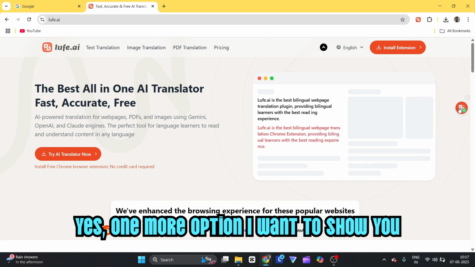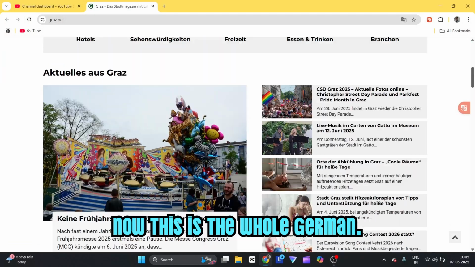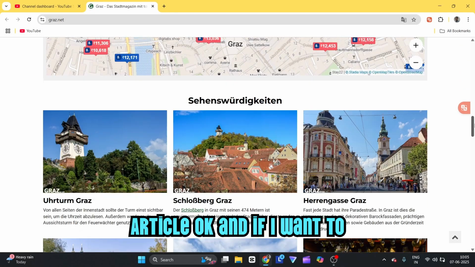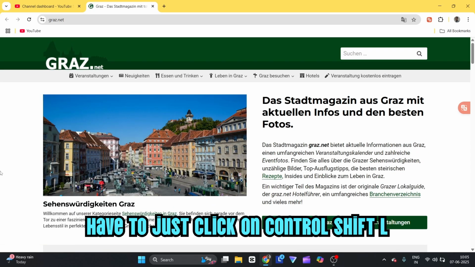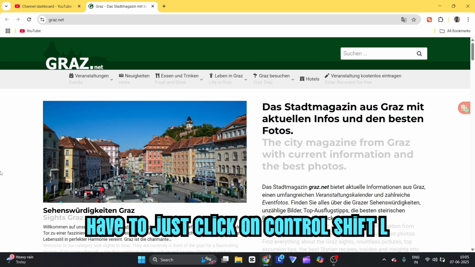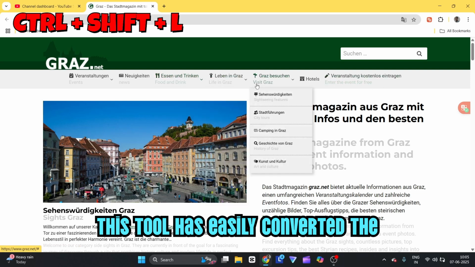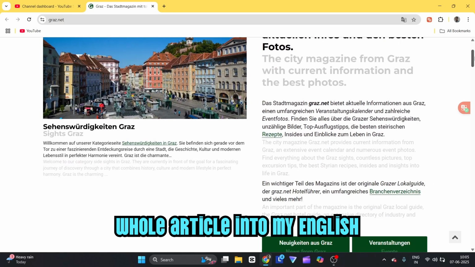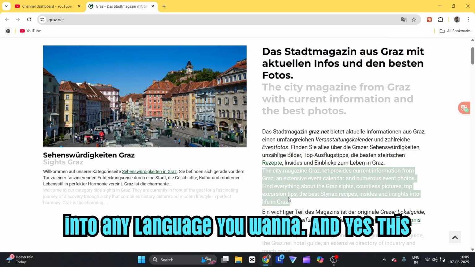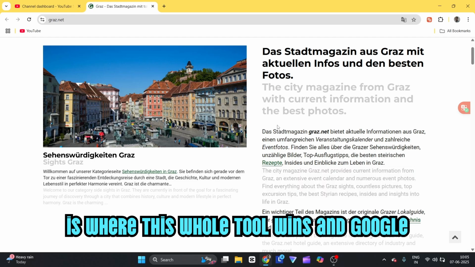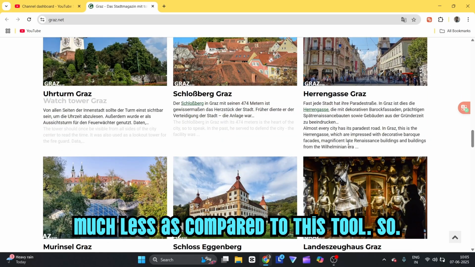One more option I want to show you is this extension. As you can see, this is a whole German article. If I want to translate it entirely, I just have to press Control Shift L, and this is the magic. As you can see, this tool has easily converted the whole article into English, and you can convert it into any language you want. This is where this tool wins, and Google Translate is much less capable compared to it.